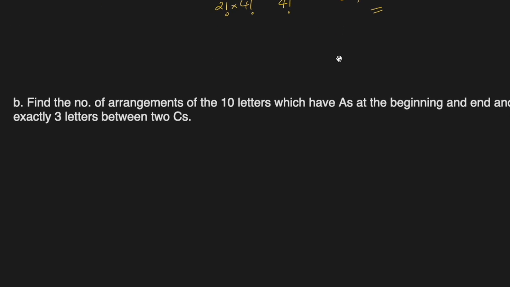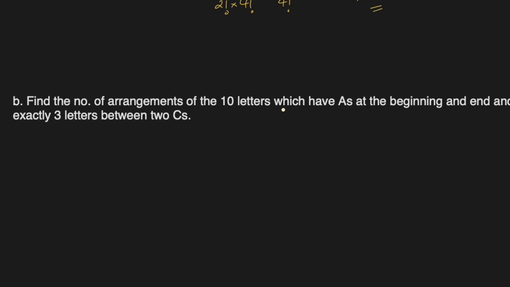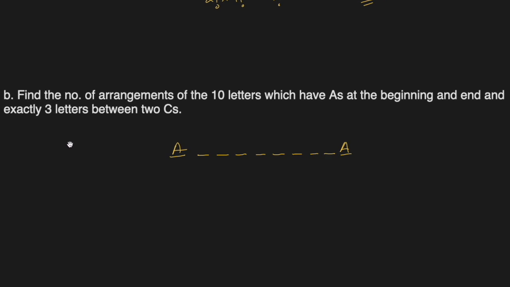Find the number of arrangement of 10 letters which have A's at beginning and end. So we have A at the beginning and A at the end, and then we'll have 1, 2, 3, 4, 5, 6, 7, 8 places to fill up in between. Okay, and exactly 3 letters between C's. Okay, so that's another condition. So let's say that one of the C's is here, right? So 1, 2, 3 places between them, and this is the second C, right? Exactly 3 letters between those two C's. So this is one case.